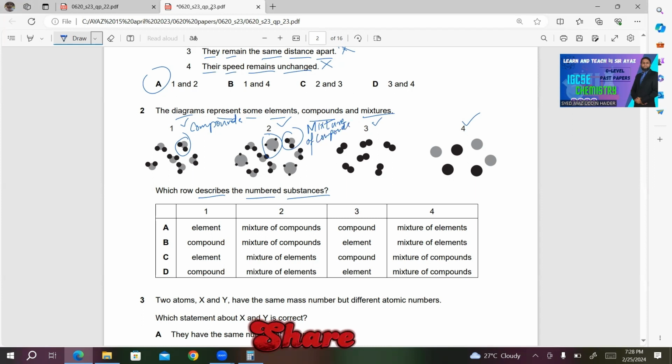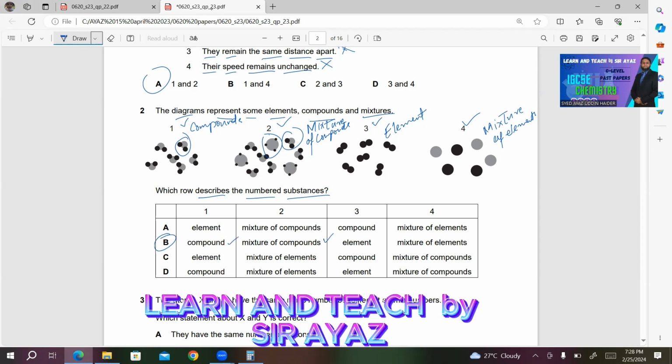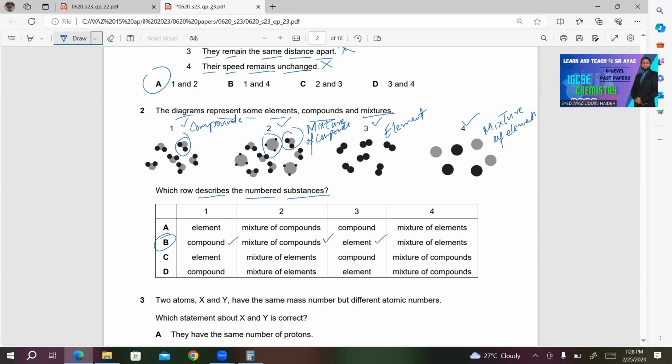In 3, we have a molecule of the element because you can see there are the same type of atoms joined together forming an element. What about 4? We have a mixture of elements. So straight away choice B will be the right answer in this case. In B, number 1 is compound, number 2 is mixture of compounds, number 3 element, number 4 mixture of elements.